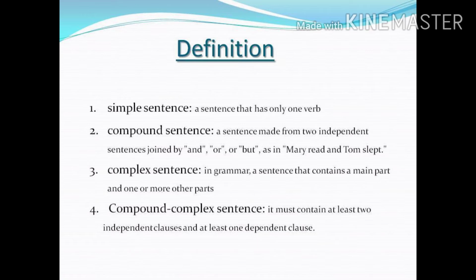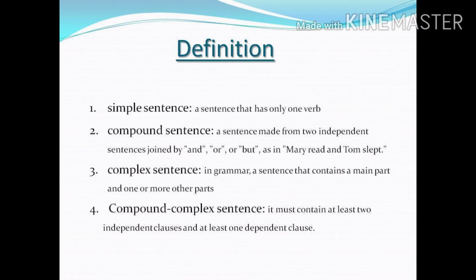I, subject; wanted, verb; to become a good speaker, object; and, conjunction. She, subject; wanted, verb; and to become a journalist, object. Two verbs, two independent clauses joined together by a coordinating conjunction, that is called a compound sentence.